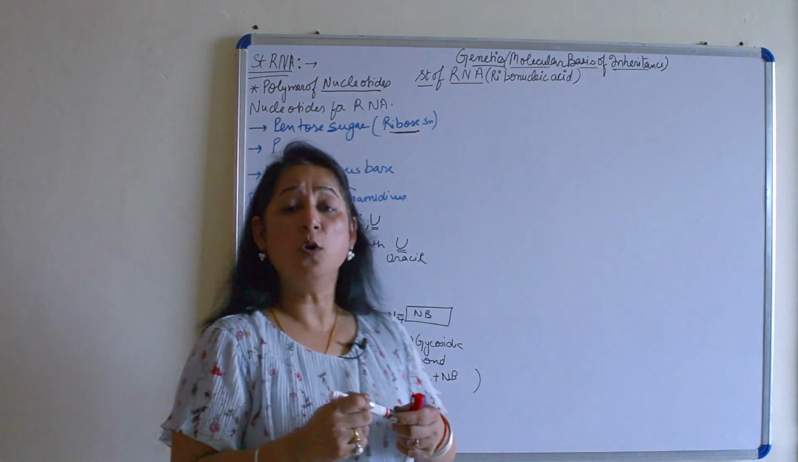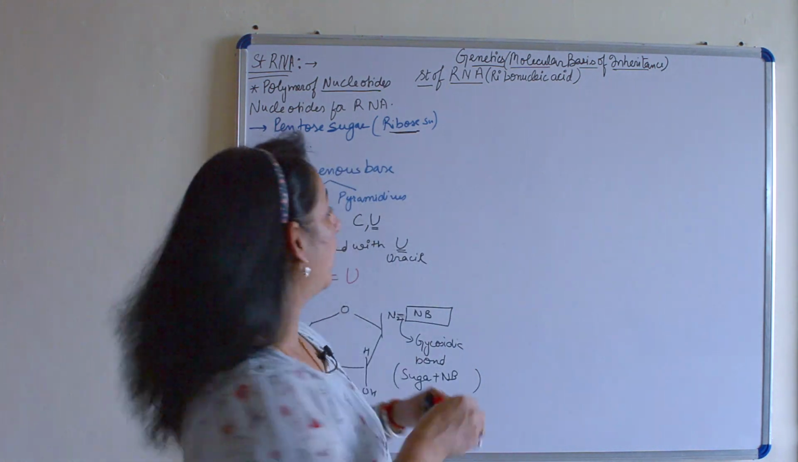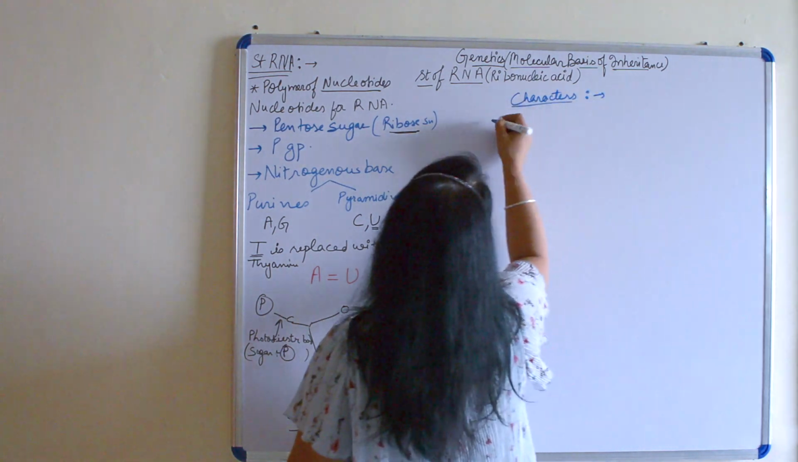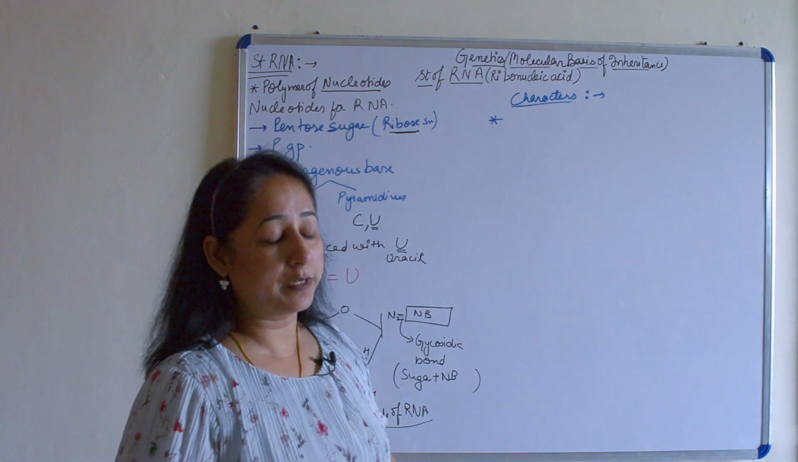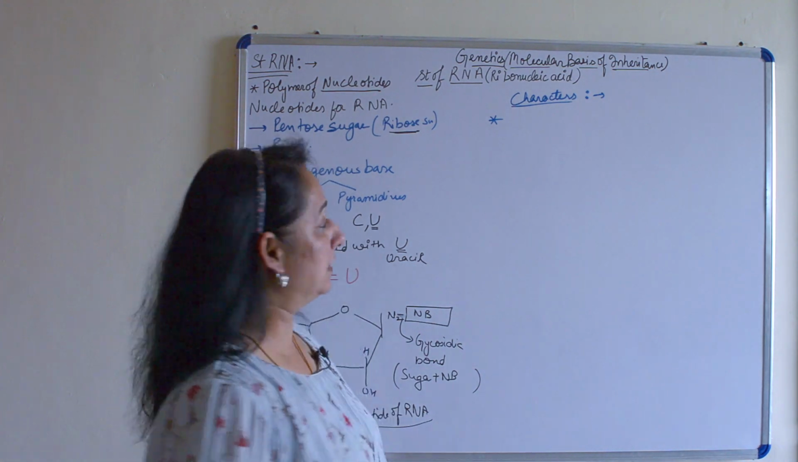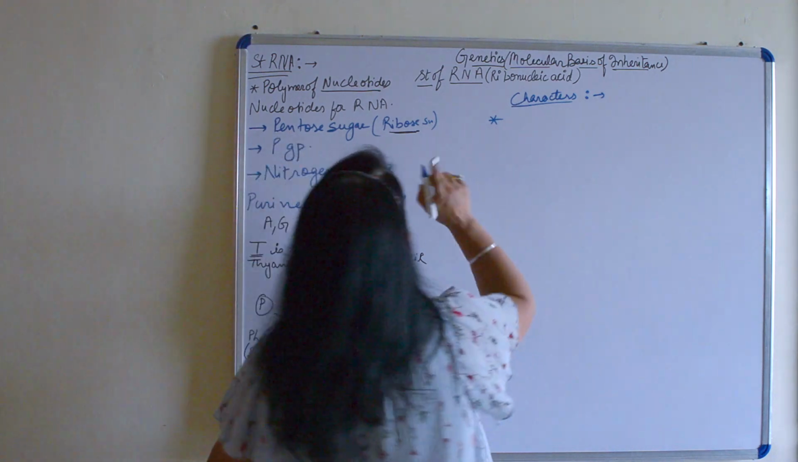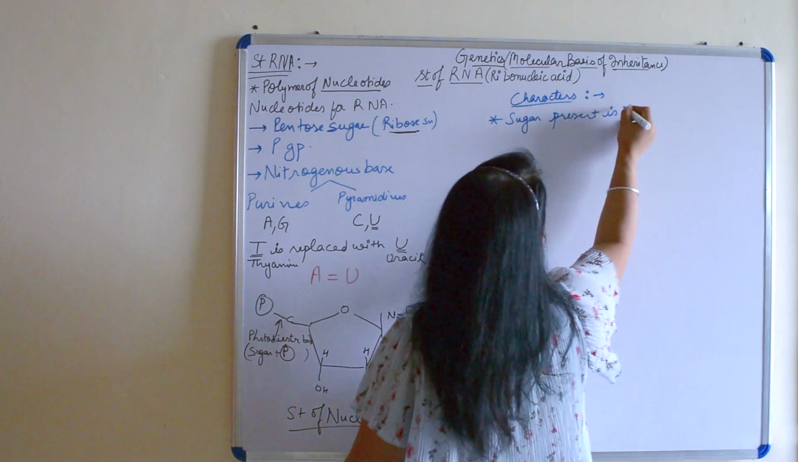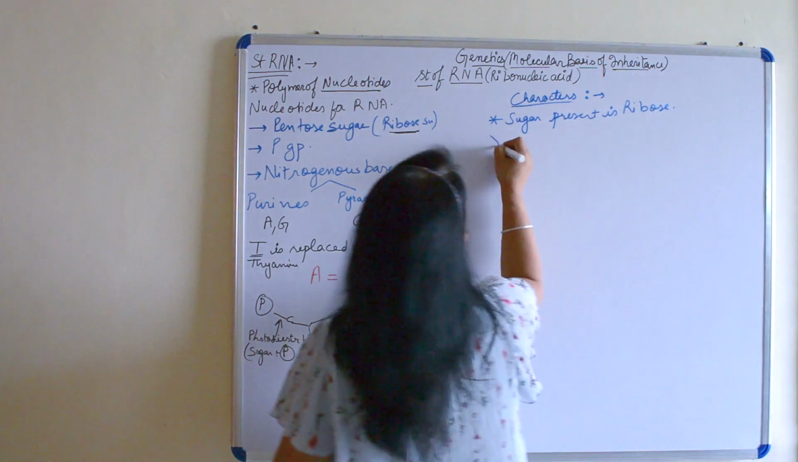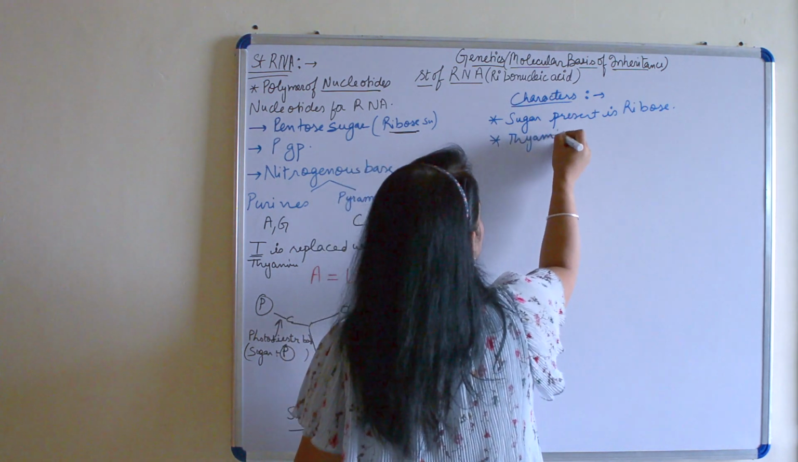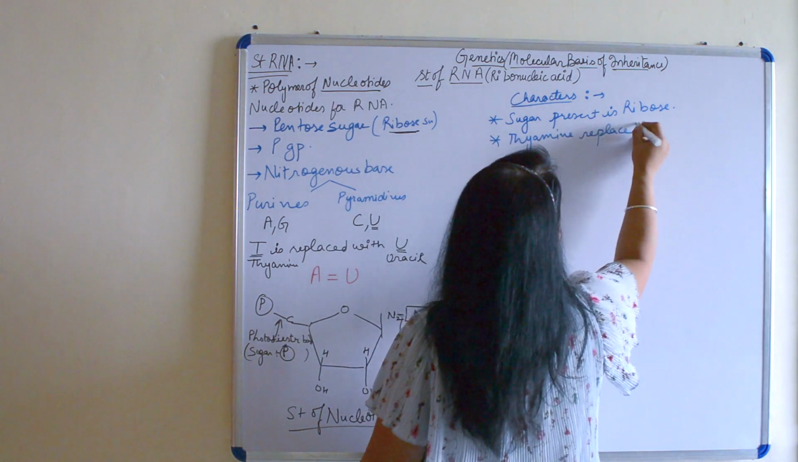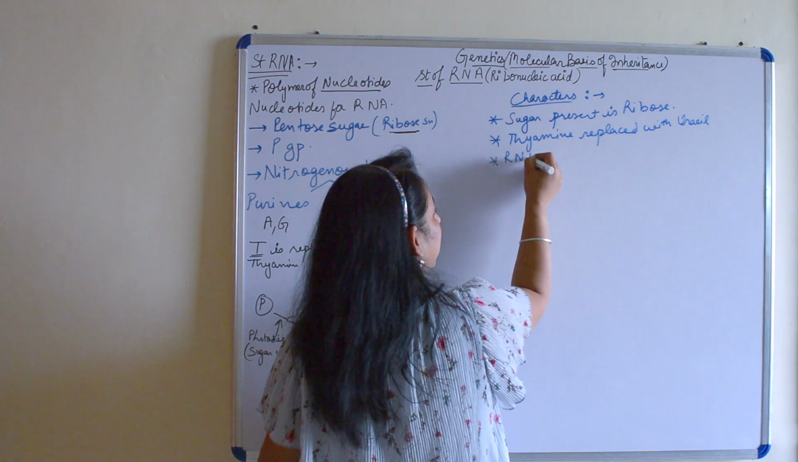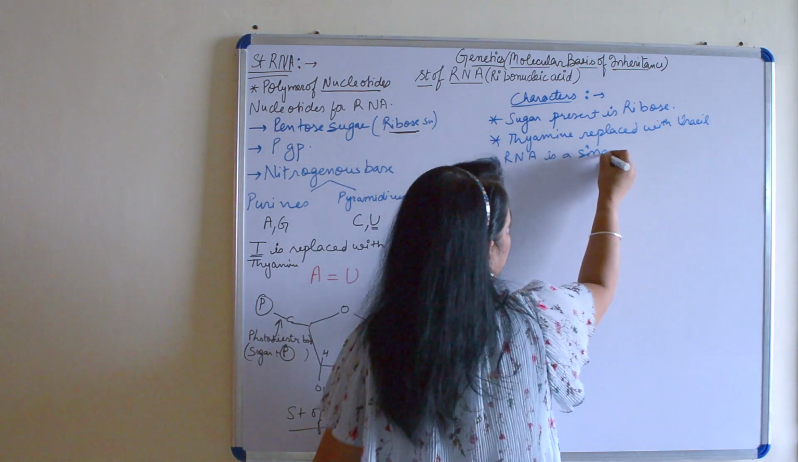Fine. Now let's talk about the characteristics of RNA. Characters of RNA, be it the character only or how it is different from DNA, whatever we consider. Let's write characters in detail. The first is the sugar present is ribose sugar. Thymine is replaced with uracil. RNA is a single-stranded structure.